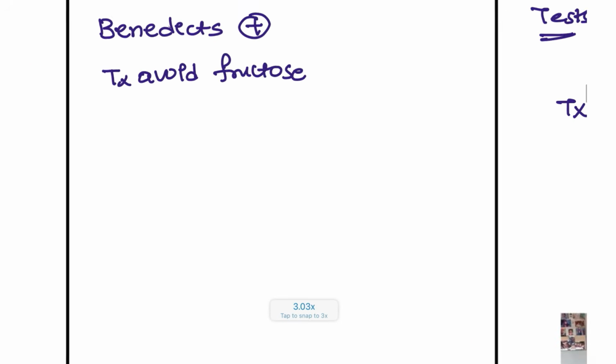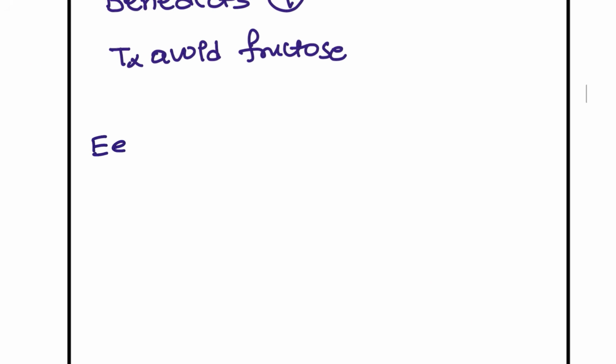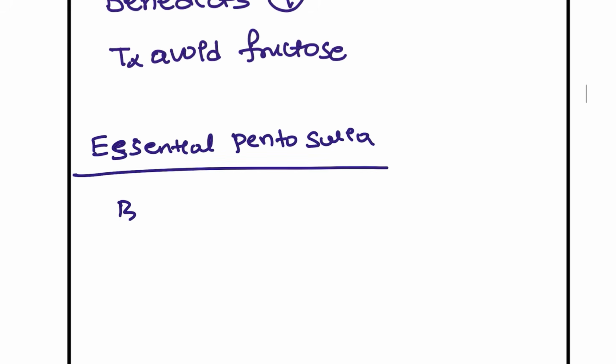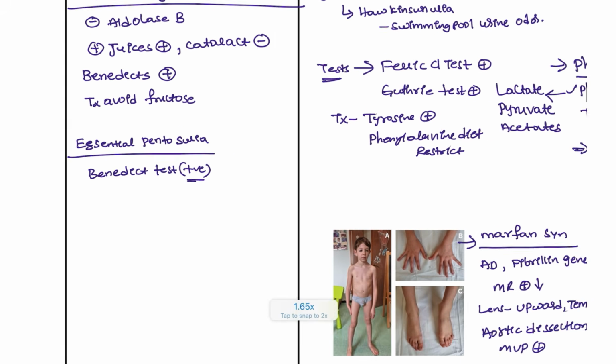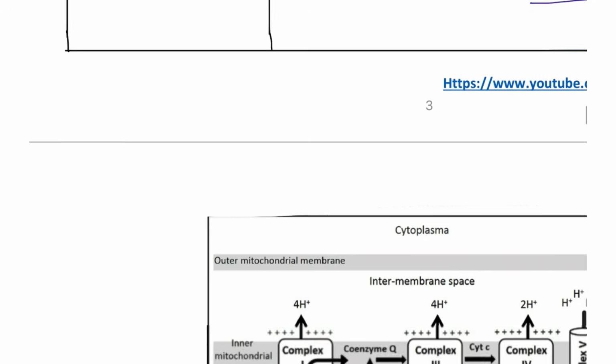Next, some of the others, such as essential pentosuria. In essential pentosuria, you have to know only one thing, that is Benedict test. Benedict test is positive here in this patient. Remaining all we will be discussing in a while.